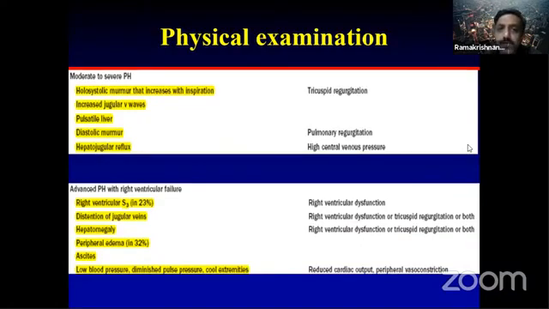So in a nutshell, the various features that will suggest a moderate to severe PH are a holosystolic murmur that increases with inspiration, increased jugular V waves, pulsatile liver, diastolic murmur, and a hepatojugular reflex. Whereas advanced PH with right ventricular failure will have, in addition, peripheral edema, hepatomegaly, distension of jugular vein, and an RV S3, and low pressures will be there.